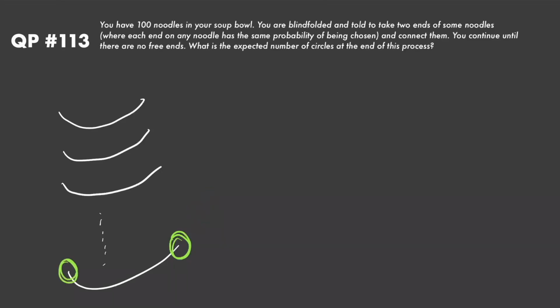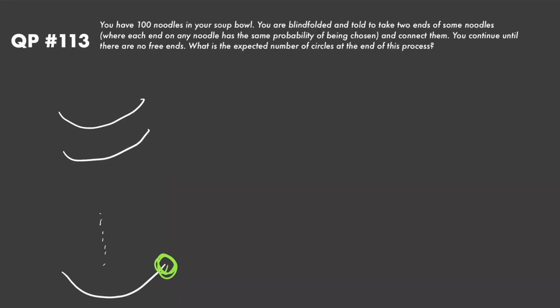So if I happen to choose the other side of the exact same noodle and connect them, well then I'm basically just going to get a circle. It's going to look like this. Now instead, let's go back to that same situation. If I have this end of the noodle and I'm trying to connect it somewhere, if instead I choose the end of a noodle on a different noodle and then connect these, well, I'm not going to have a circle anymore. This end of the noodle is going to be connected to this one. It's going to just look like this, a really long noodle.